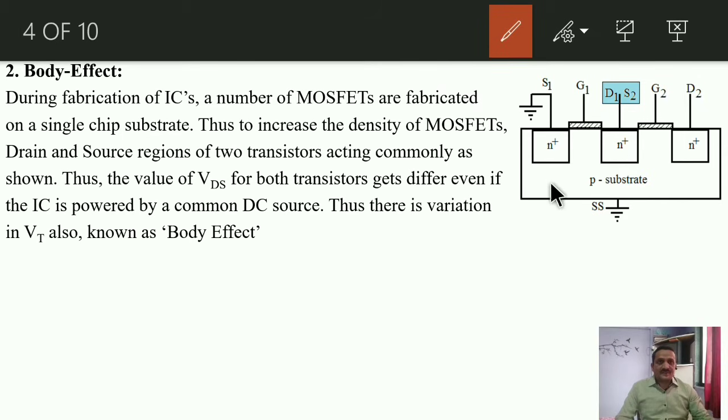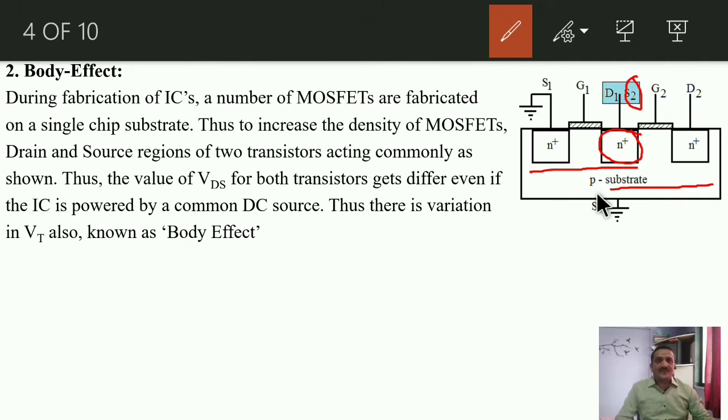So here you will observe, if this one is the first transistor, our N channel E-MOSFET, the second one is this one, which is implemented on a single substrate, that is P type substrate. Here you will observe the terminals: source of first, G1, that means the gate terminal of the first transistor, then D1, the drain of the first. The drain region of the first transistor, this one, is again acting as the source terminal of the second. So this region is common for two transistors.